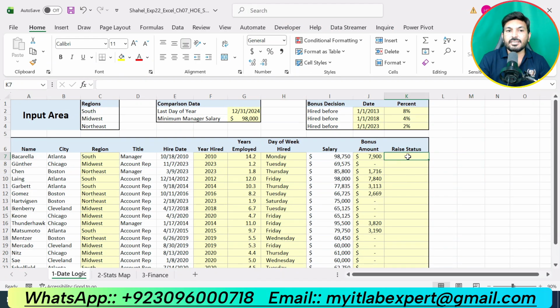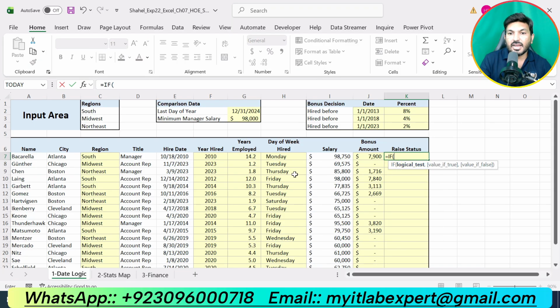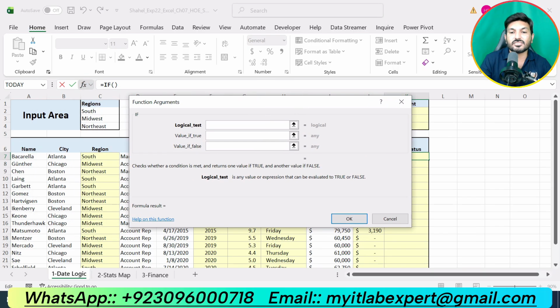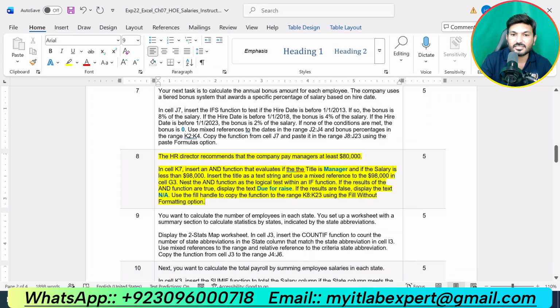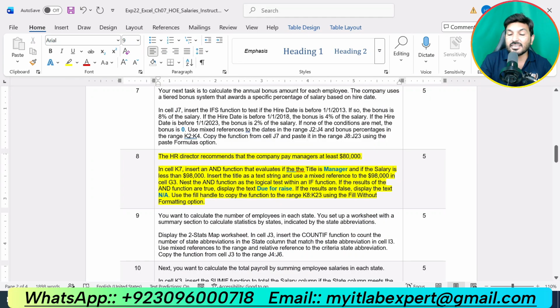So in K7 we are supposed to use the if function. So type if, the function will appear, and we click on the function symbol to enter the function arguments. It is mentioned in the instruction that we are supposed to nest the if function with the AND function. So here we will type AND. We use AND when we have 2 conditions. So for the AND function, the first condition is if the title is manager.